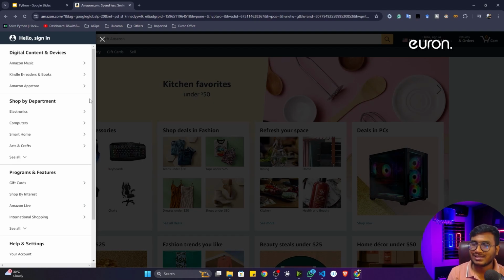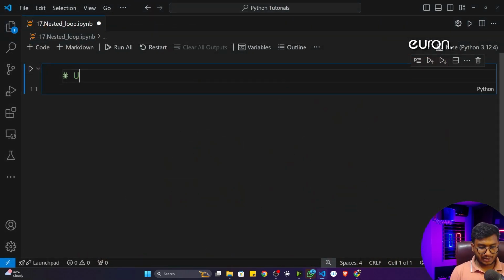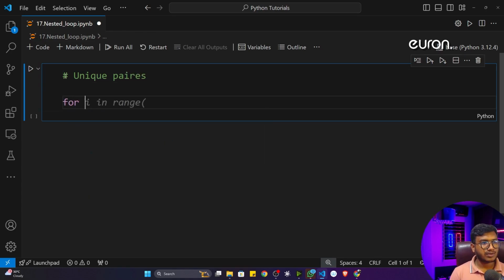Whenever you will be building these kinds of applications, you will get the idea. Now let me give you one simple example. I think this particular concept will be more clear. So let's say I want to print a unique pair number. For this, you can write this particular code.